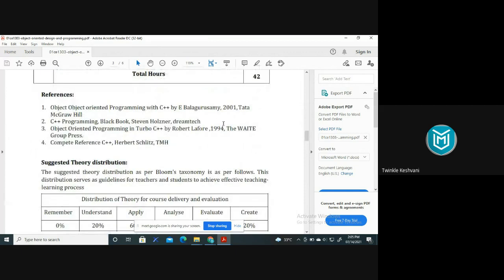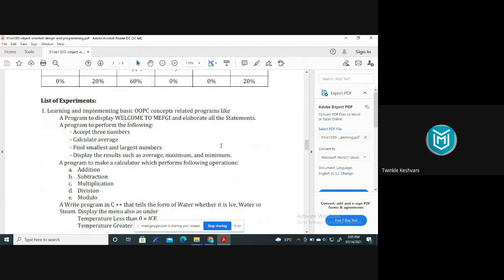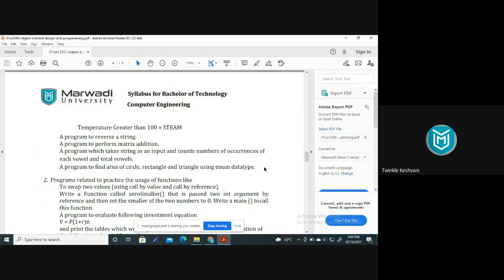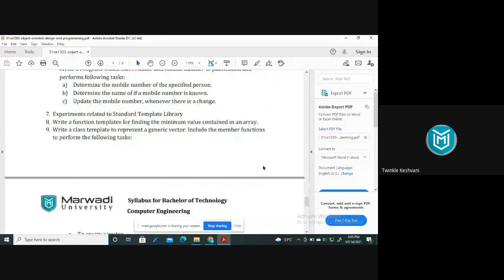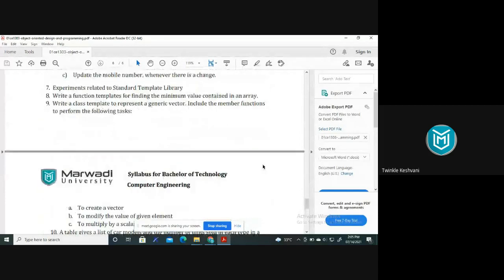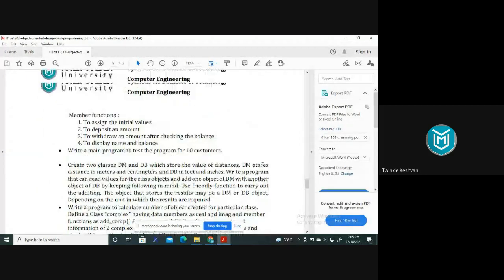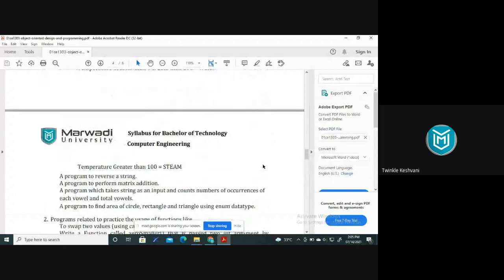And after that there are some practicals which are suggested in the syllabus, right? We'll just go through it one by one. We'll also do some extra practicals. We'll not just do only these practicals, we'll do some relevant practicals along with what is given over here, right? So this is the list of experiments. You can see here there are a number of practicals given here, right? So we'll just perform one by one. As your theory session progresses, we will start programming relevant to it here, right?